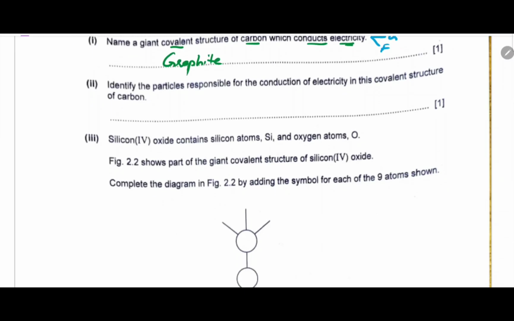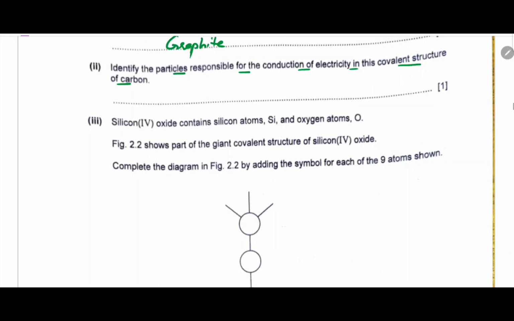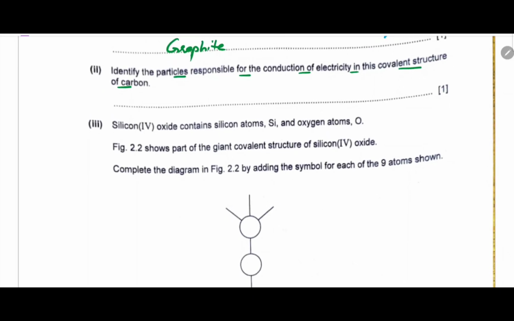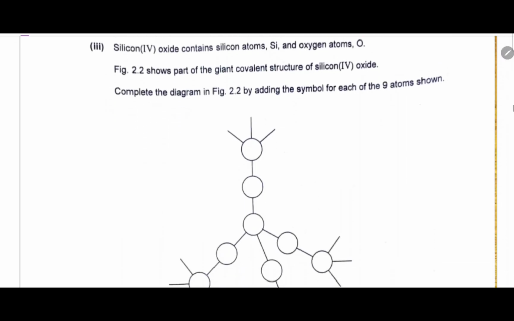Okay. Identify the particles responsible for the conduction of electricity in the covalent structure of carbon. In graphite, out of four valence electrons only 3 are paired, that is, one electron is unpaired. This one unpaired valence electron on each carbon in graphite conducts the current. The answer will be the unpaired valence electron on each carbon.